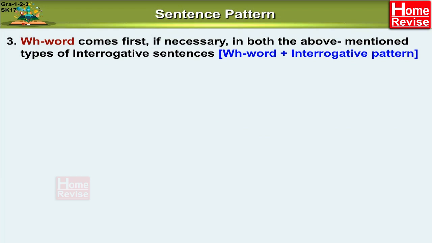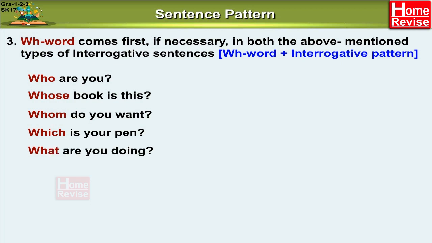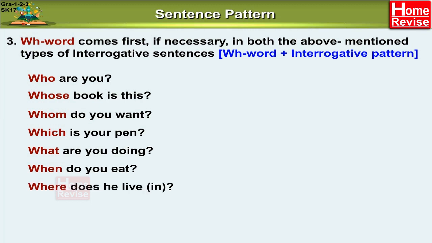3. A wh-word comes first, if necessary, in both the above-mentioned types of interrogative sentences. Wh-word plus interrogative pattern. Who are you? Whose book is this? Whom do you want? Which is your pen? What are you doing? When do you eat? Where does he live?